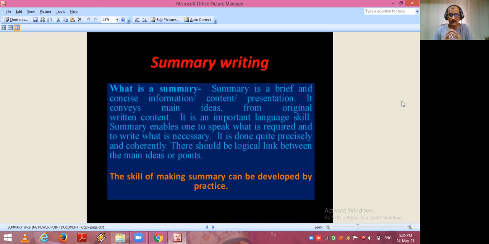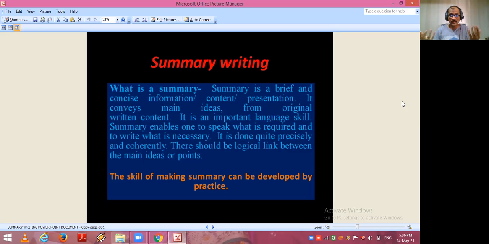Next point I read, it conveys main ideas from the original written content. Main ideas are given, you have to find them out from the given extract. It is an important language skill. Summary enables one to speak what is required and to write what is necessary. It is done quite precisely and coherently. There should be a logical link between the main ideas or points. Dear students, the skill of making a summary can be developed by practice.